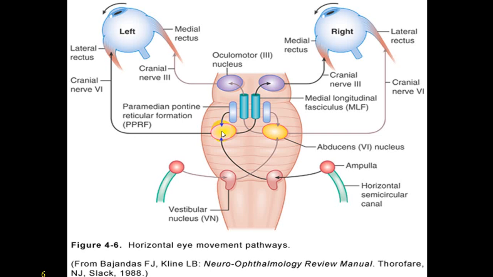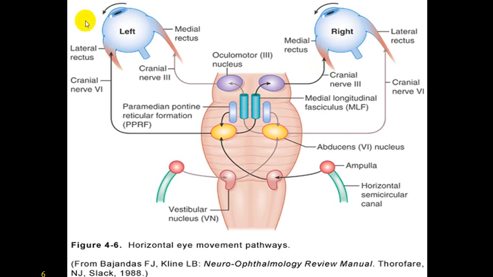Then this 6 cranial nerve will supply lateral rectus on the same side, and will also give a fiber to cross over to opposite side, and via medial longitudinal fascicle it will supply opposite side third cranial nerve nucleus, and that will supply medial rectus.